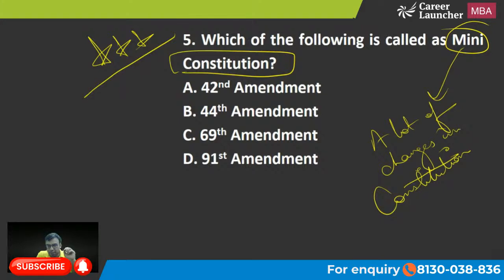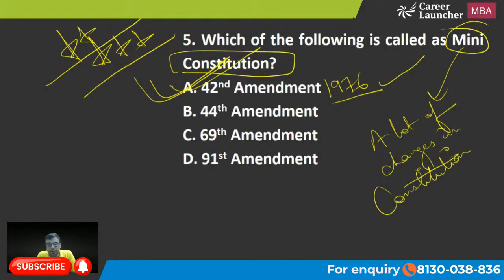And wait, what is the right answer? It happened during Indira Gandhi time. I am waiting for the response. Someone has said C. What about others? Everyone should try. The right answer is very, very important. 42nd Amendment 1976. A is the right answer to this question. Okay, so just remember it, and I would say star mark kar lena. ये अक्सर पूछे जाते हैं exams में.